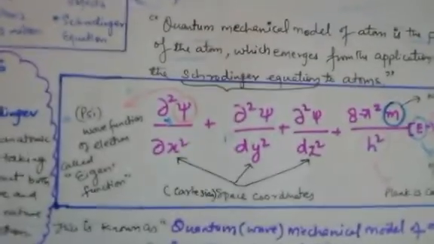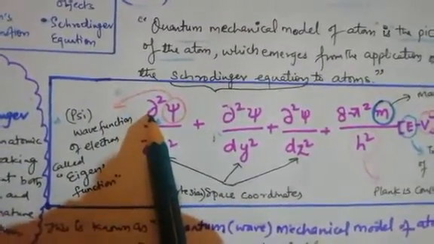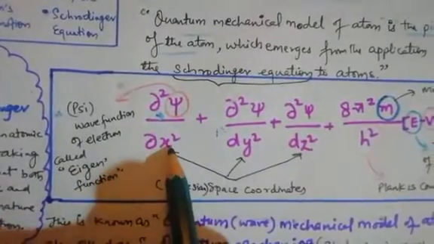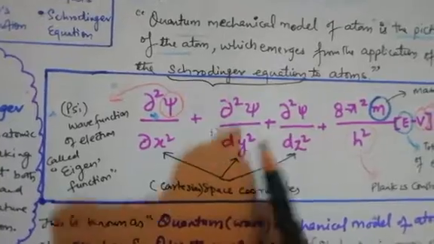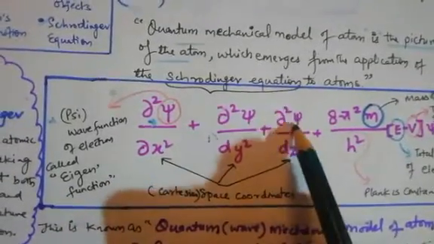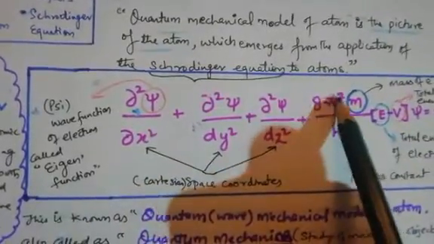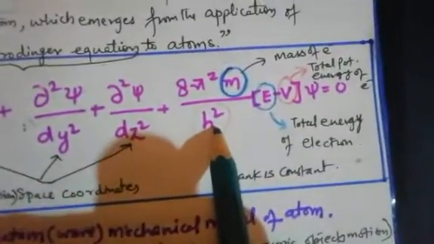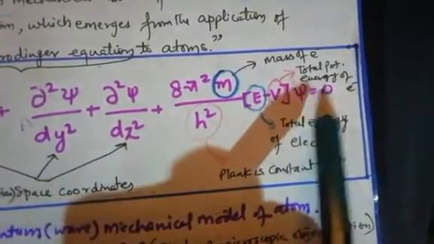So what is the Schrodinger wave equation? It is: the second derivative of psi with respect to x squared, plus the second derivative of psi with respect to y squared, plus the second derivative of psi with respect to z squared, plus 8 pi squared m upon h squared, times the bracket E minus V, times psi, is equal to 0.